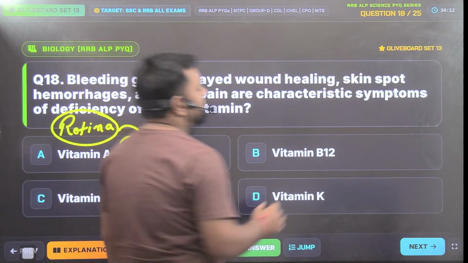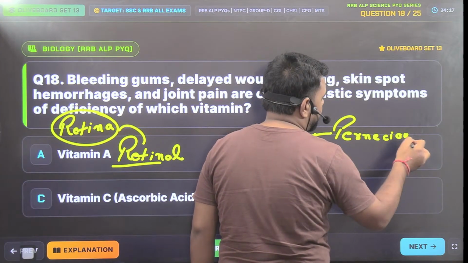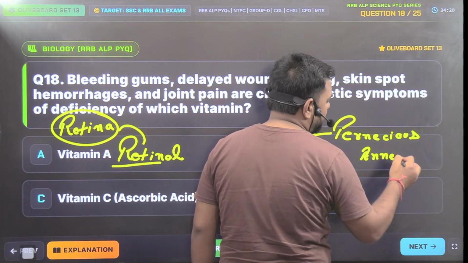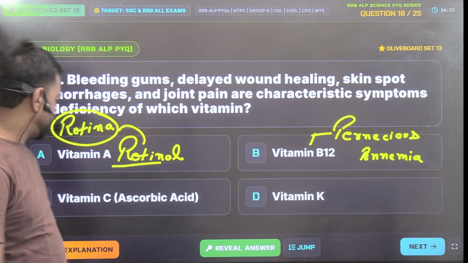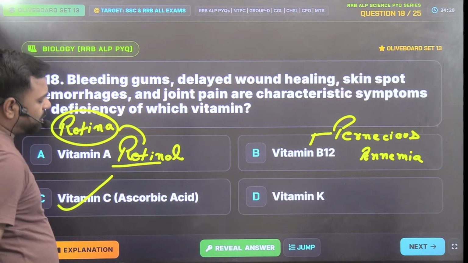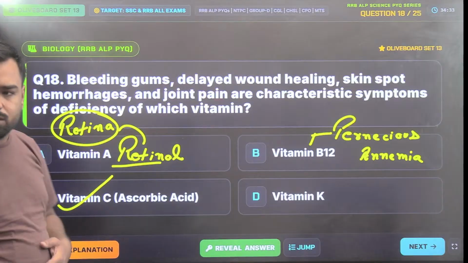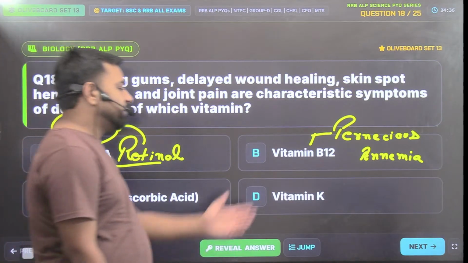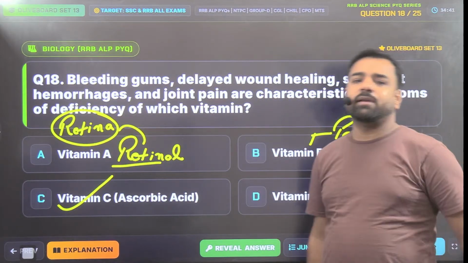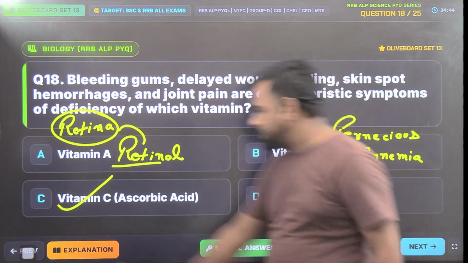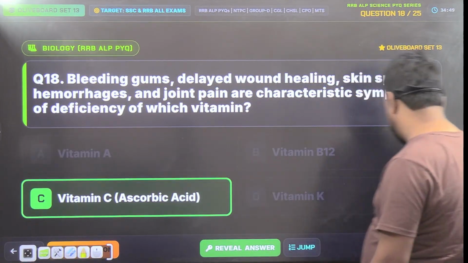Guys, vitamin B12's deficiency leads to pernicious anemia, and for its proper functioning, we need cobalt. Its chemical name is cyanocobalamin. Vitamin C, whose chemical name is ascorbic acid: deficiency of vitamin C leads to scurvy, and that is what bleeding of gums is. So, Utkarsh, you are 100% correct. Vitamin C is the correct answer. What about K? Its chemical name is naphthoquinone or phylloquinone, and that helps in blood clotting. Right. So, that's done again. Cool. Proceeding further. So, vitamin C is the correct answer. Next,